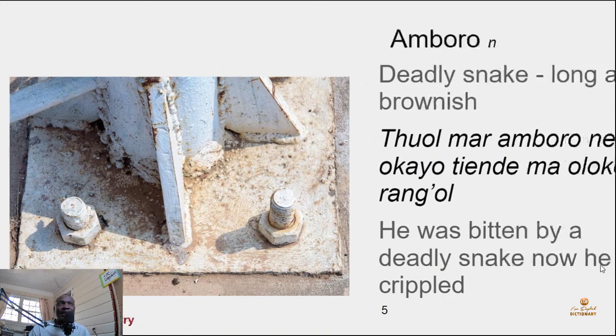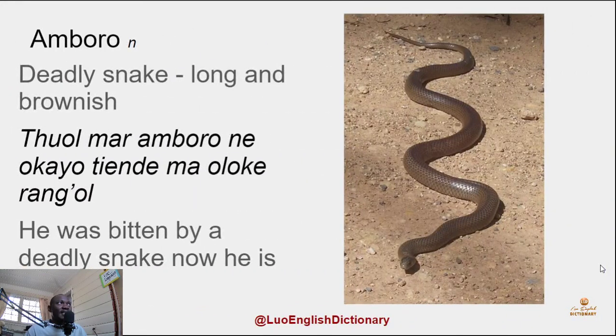Good. And the last word of the day is amboro. Amboro is a deadly snake. It is long and brownish like the one in my picture. The one in the picture is not amboro, but I'm just giving it as an example.